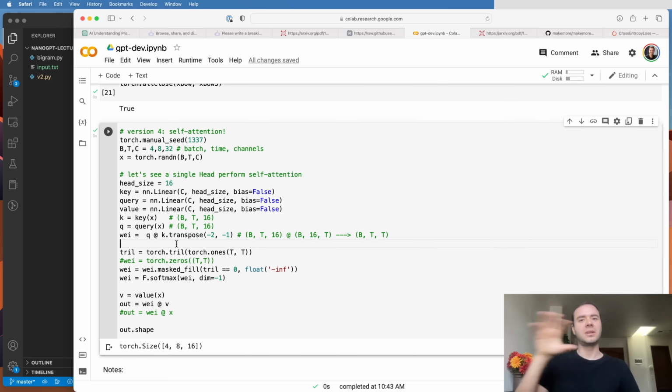So for example, in encoder-decoder transformers, you can have a case where the queries are produced from X, but the keys and the values come from a whole separate external source, and sometimes from encoder blocks that encode some context that we'd like to condition on. And so the keys and the values will actually come from a whole separate source. Those are nodes on the side, and here we're just producing queries, and we're reading off information from the side.